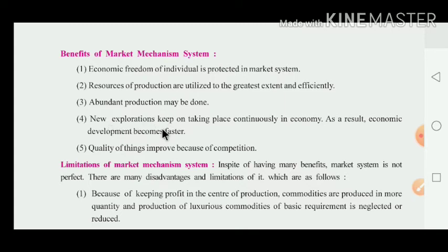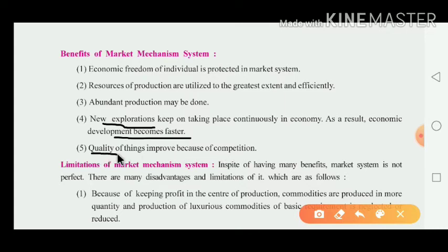Fourth, new exploration keeps taking place continuously in economies. Exploration means new kinds of research are done in this continuous economy. As a result, economic development becomes faster. And fifth, quality of things improves because of competition. In this system there is huge competition in the market, so the quality of the product is the best, and the consumer gets a good benefit.